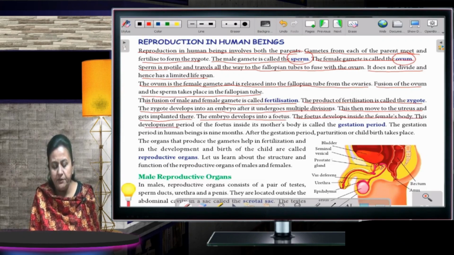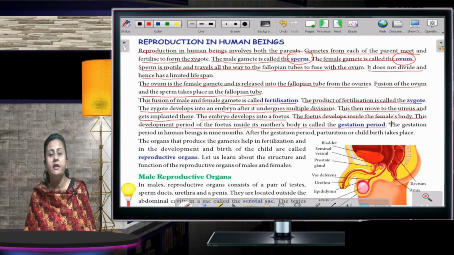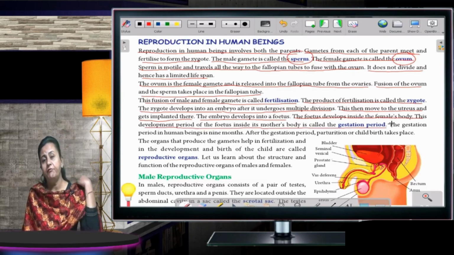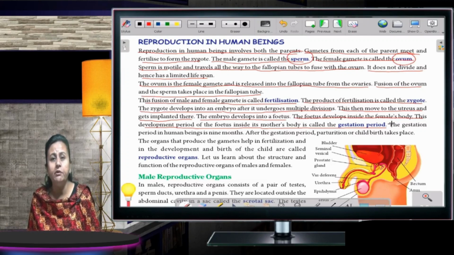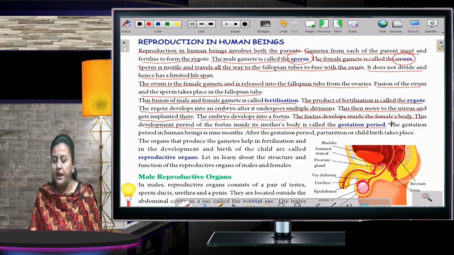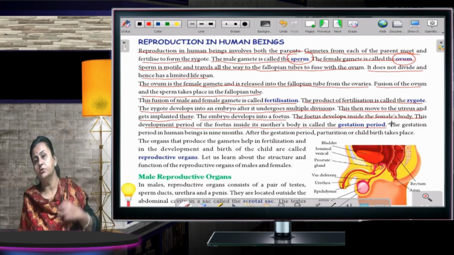This development period of the fetus inside its mother's body is called the gestation period. Every living organism has a different gestation period. Gestation period is the period in which the fetus is inside the mother's womb. Like in human beings, what is the gestation period? It's 9 months. And what is gestation? The development of the fetus inside the mother's womb into a baby is known as gestation.